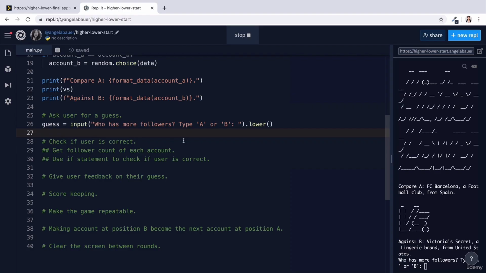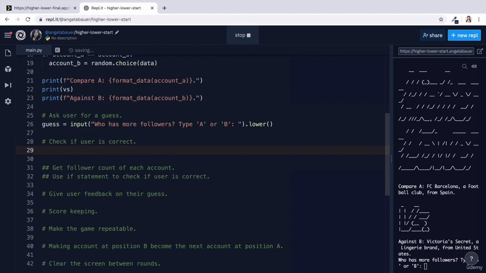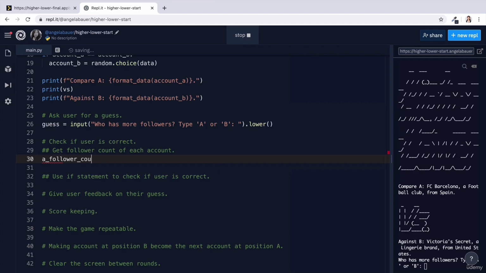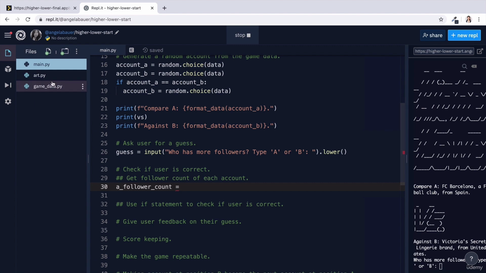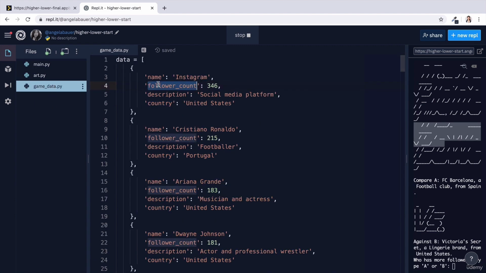In order to check if they got it right, the first thing we'll need is to know how many followers they each have, right? Each of the accounts A and B. Let's get a follower account. And that is going to be using the account A and then pulling out the data under the key follower account.